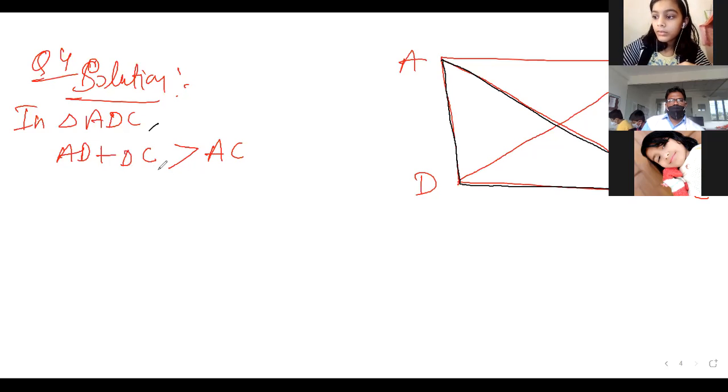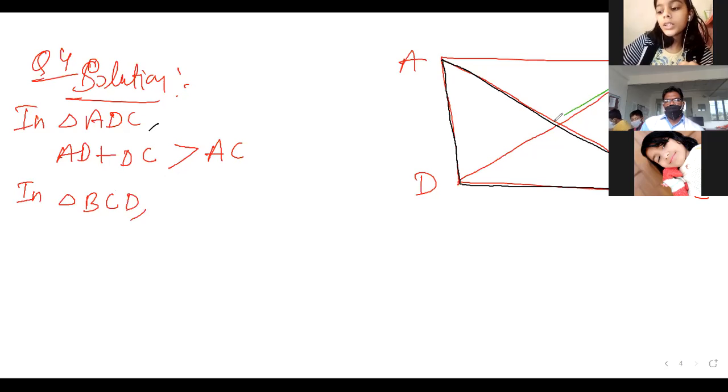AD plus DC is greater than AC. In triangle BCD, that means I'm talking about this triangle. So here I will write BC plus CD is greater than BD.